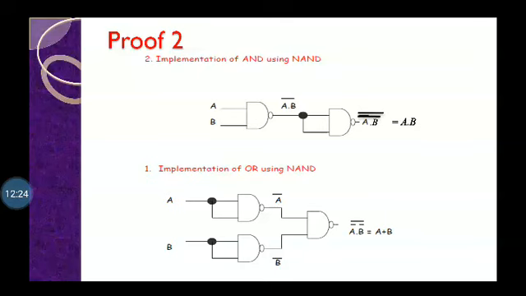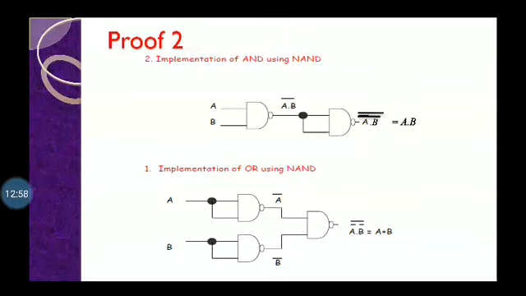Okay. Now the next proof is the implementation of AND using NAND. We have proved that the AND gate output is A into B, so we have taken a NAND gate. The first NAND gate output is A into B whole bar, but we know that our answer is A into B. We have to remove that bar, so we give this output as input to another NAND gate. We combine these two inputs and after that we get a double bar. We can remove the double bar and finally we will get A into B.